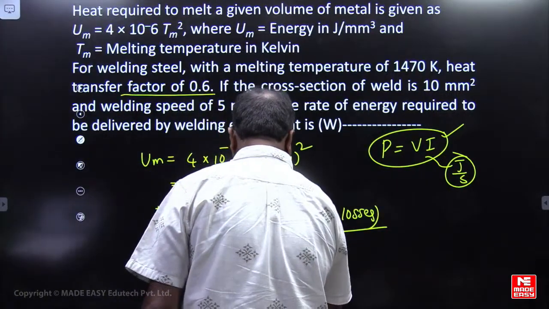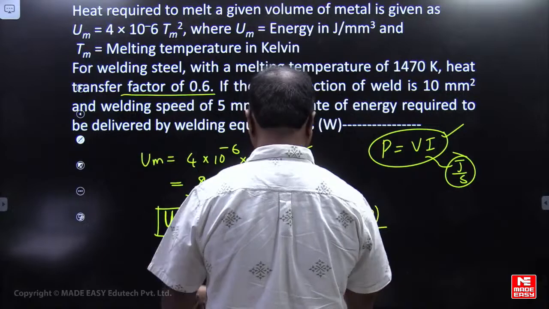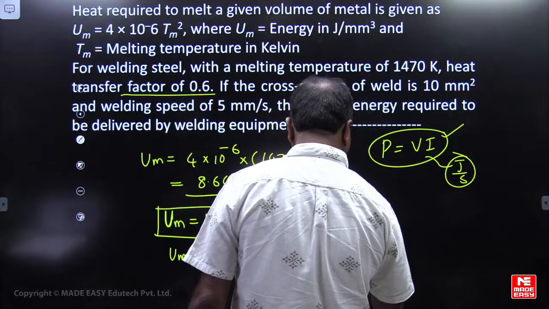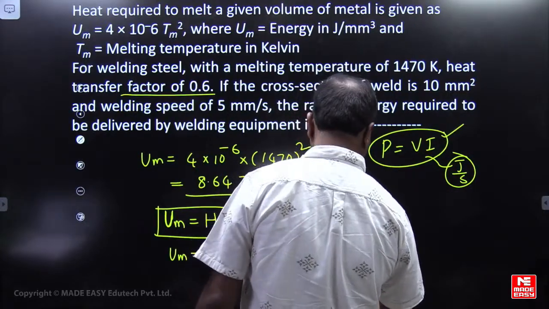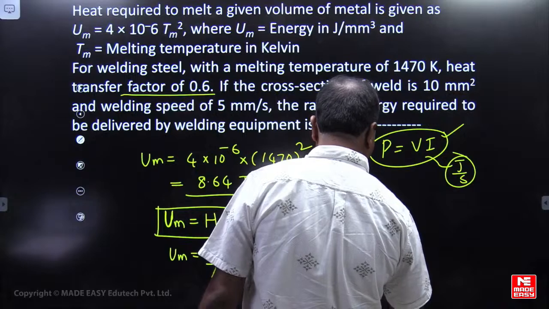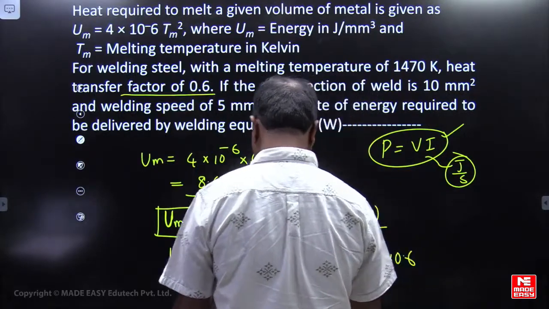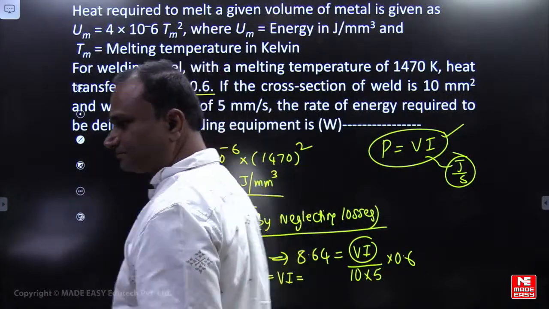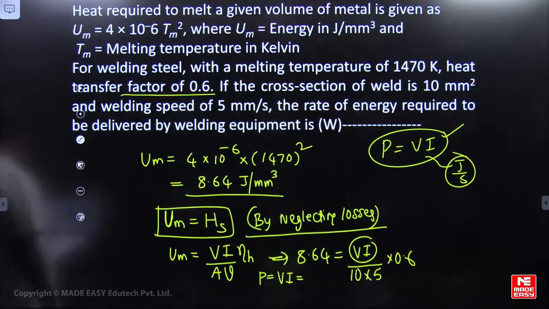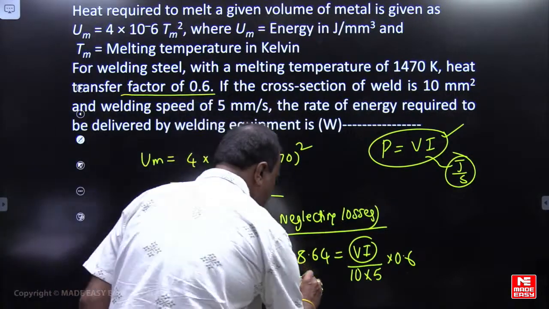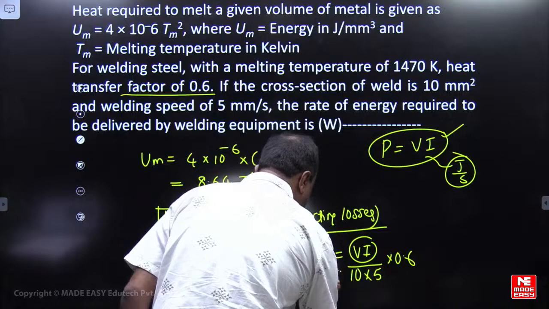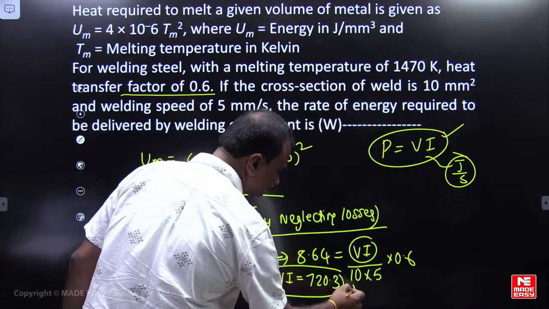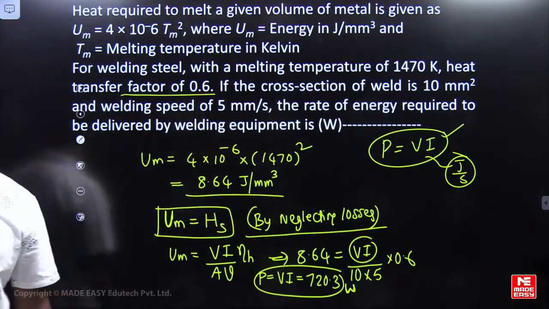From here we need to calculate V into I. 8.64 will be equal to V into I divided by area 10 mm square, welding speed 5 mm per second, and 0.6. So from here, what is the power, that is V into I? It is equal to 720.3 watts, very good.